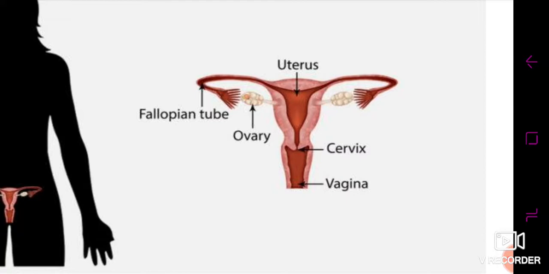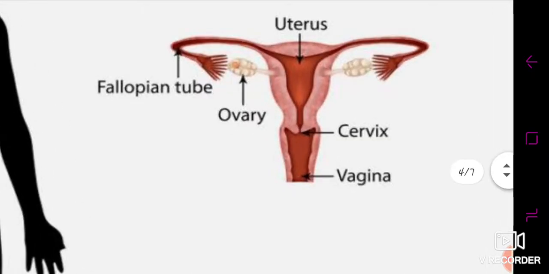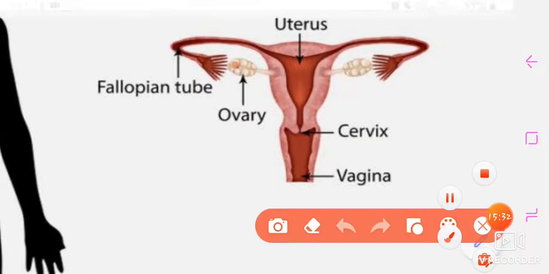Now let's take a look at the other phase, that is, if fertilization doesn't occur in the female body, then what happens? If fertilization doesn't occur, then the egg which is released into the fallopian tube is degenerated along with the endometrium lining.